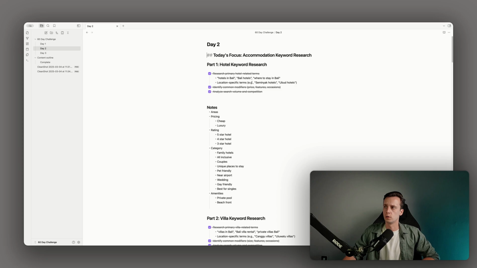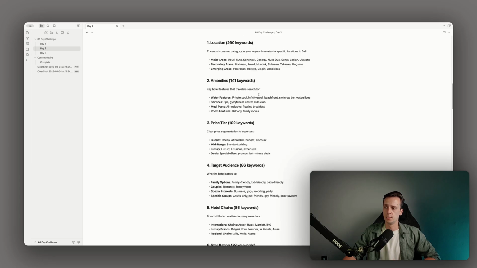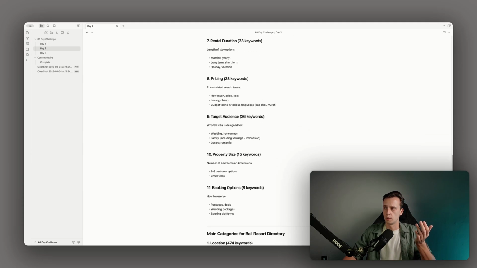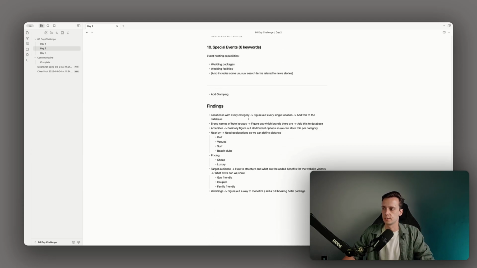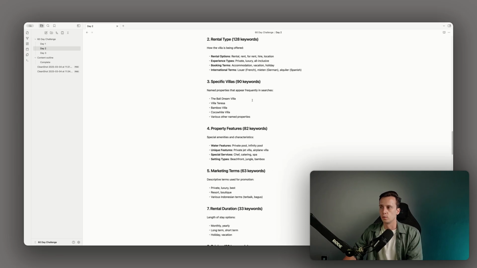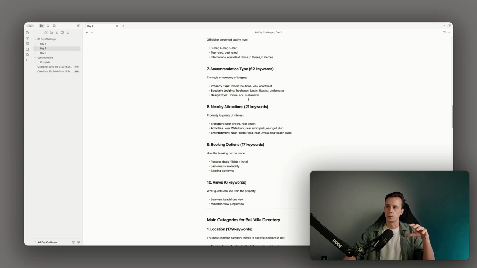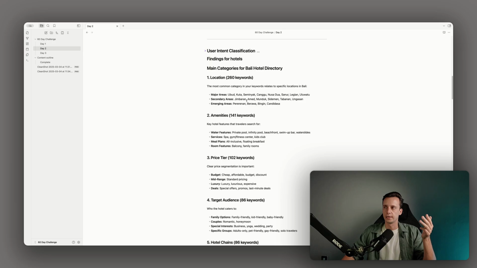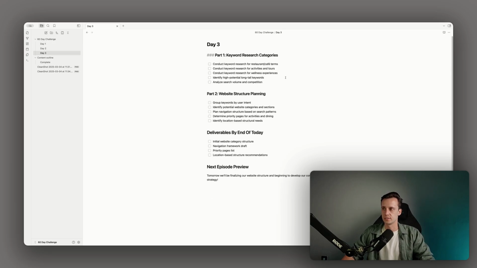We focused on the stay part of the website. So the villas, the resorts, the hotels. And we actually found one more that is interesting, which is glamping. So for our website structure, we would have one category, stays, and under those categories we have hotels, villas, resorts, and glamping.